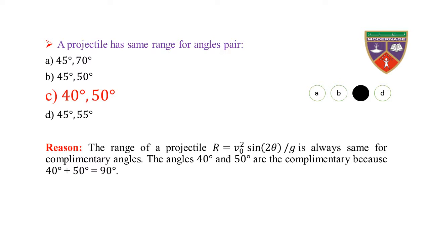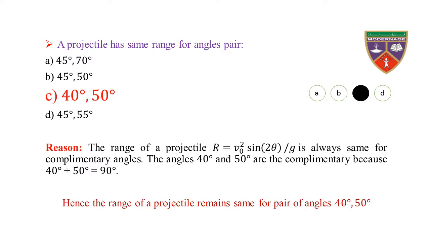The angles 40 degree and 50 degree are complementary angles because 40 degree plus 50 degree is equal to 90 degree. All the other angles given in the other three options are not complementary angles. Hence, the range of a projectile remains the same for the pair of angles 40 degree, 50 degree.